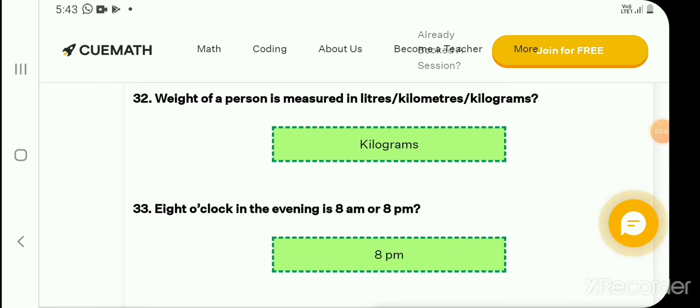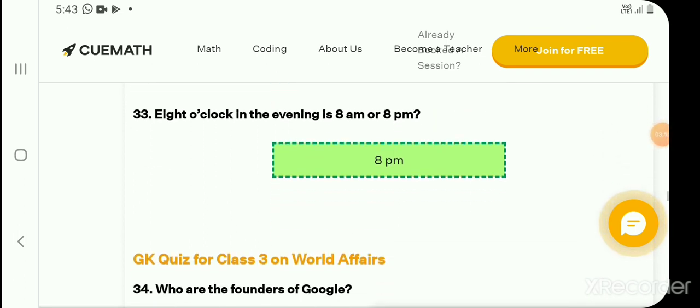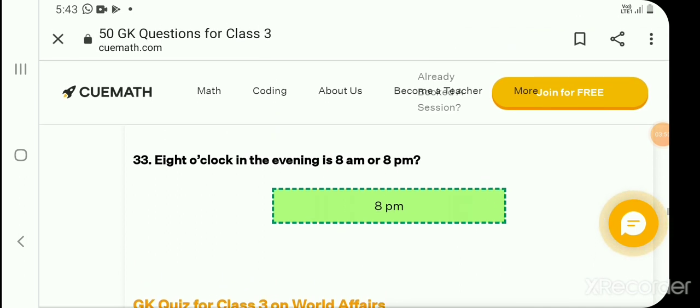Weight of a person is measured in liters, kilometers, kilogram. Kilogram. This question's answer. 8 o'clock in the evening is 8 a.m. or 8 p.m. 8 o'clock in the evening is 8 p.m.